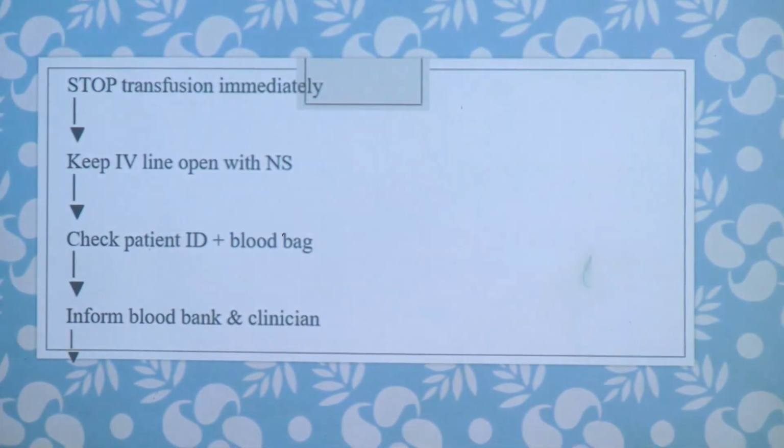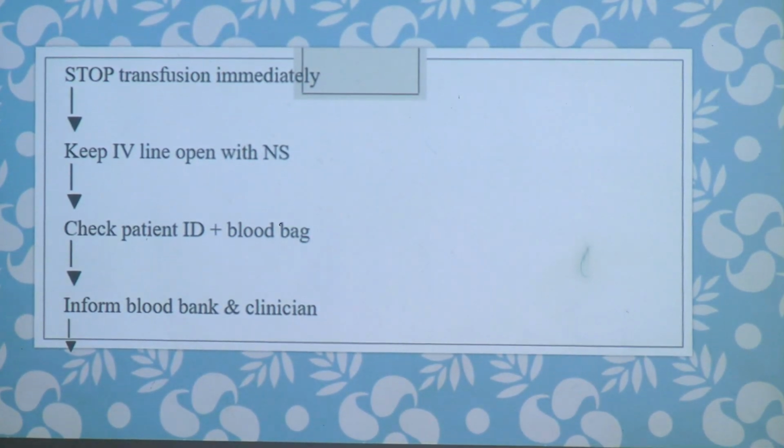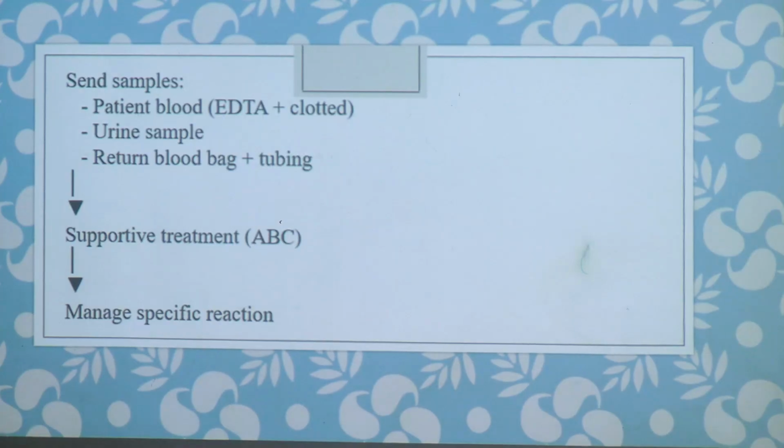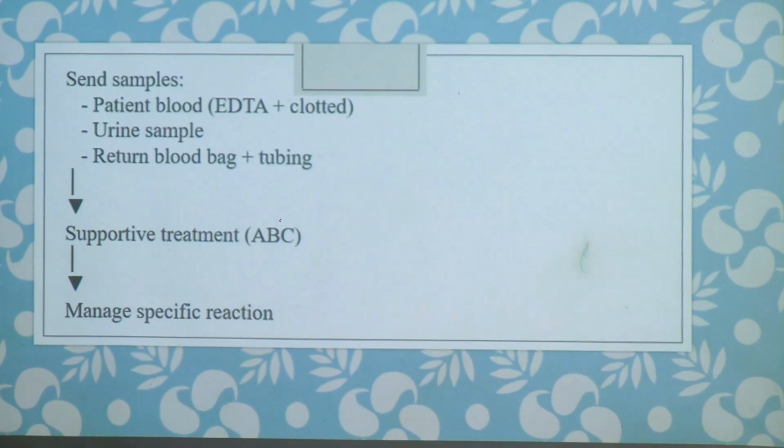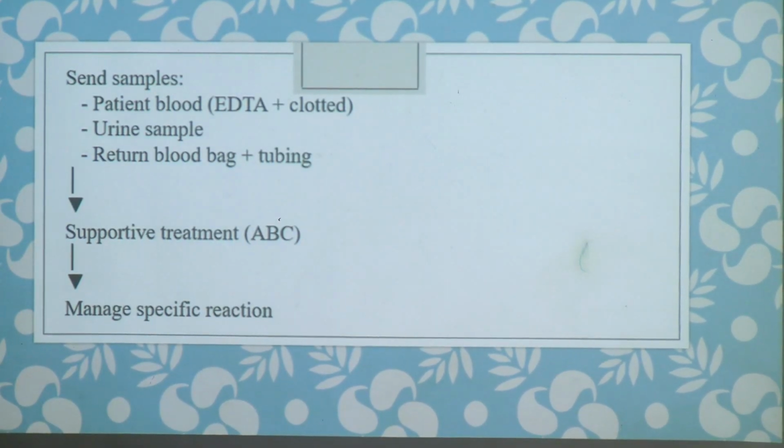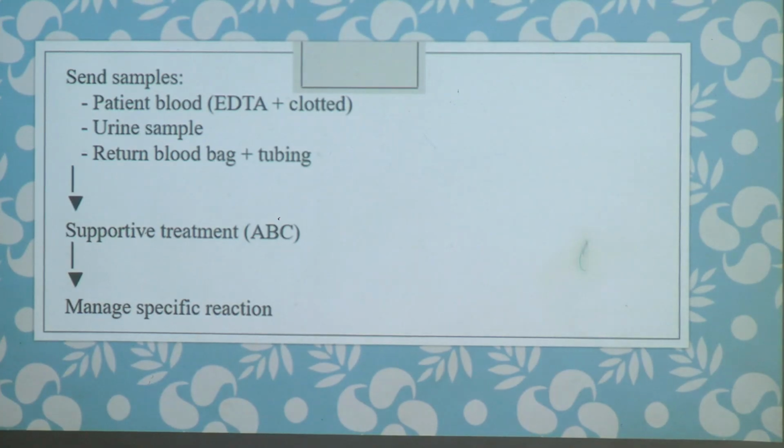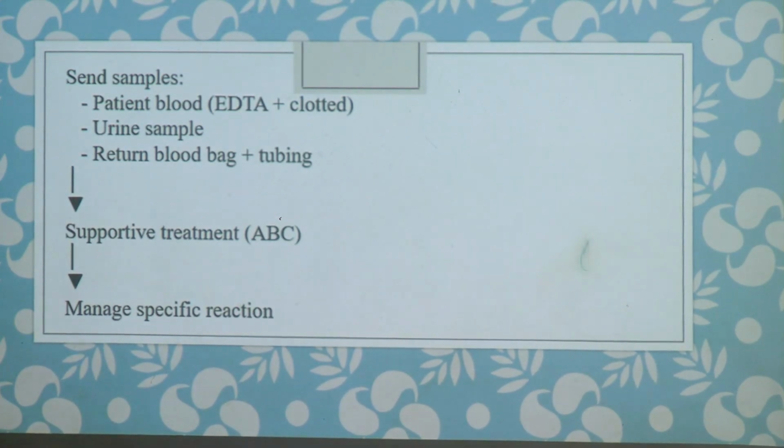The management algorithm is similar for any of the transfusion reactions. We need to stop transfusion immediately, give normal saline, check patient ID and blood bag, inform the blood bank as well as the clinician, and send samples: the blood bag, the tubings, patient's urine sample, patient's blood sample. Send everything back to the blood bank so that they can investigate, and with this knowledge they can reduce the chances that another patient will suffer from these things.